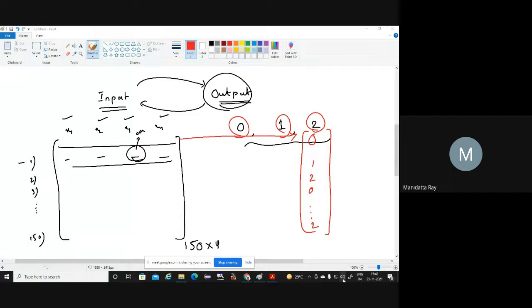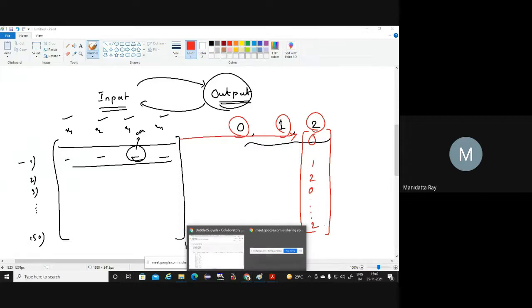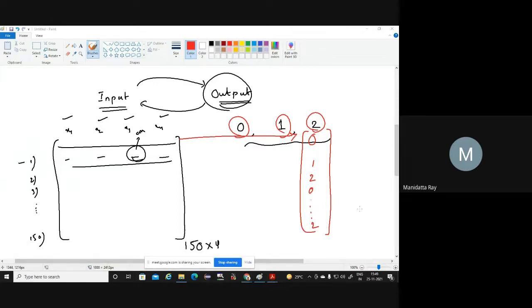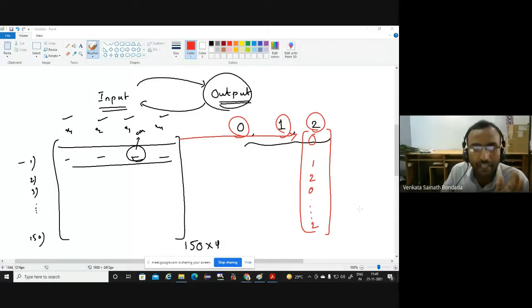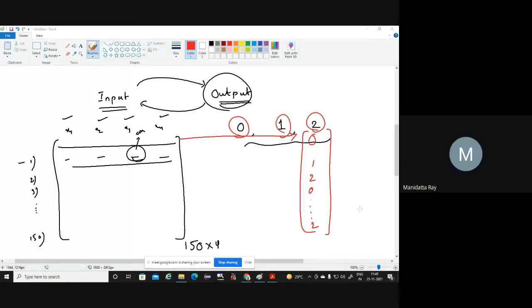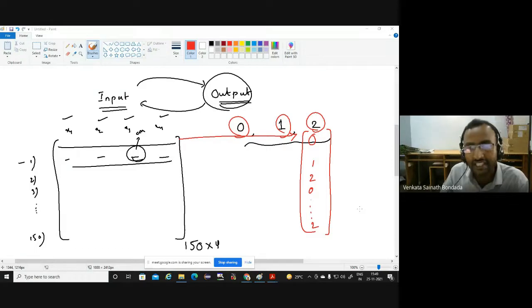Whatever programming we have done, it classifies all 150 flowers into three categories of flower: iris versicolor, iris setosa, and iris virginica. These are the three different categorizations it is doing to all 150 flowers, isn't it? As you explained. See, yeah, we have 150 flowers, and those flowers belong to three categories. That is the reality.